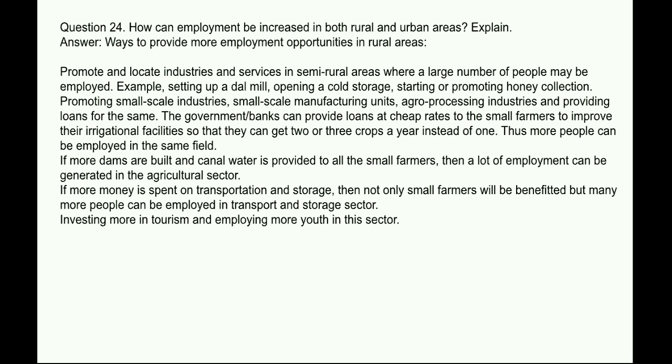The government banks can provide loans at cheap rates to the small farmers to improve their irrigational facilities so that they can get 2 or 3 crops a year instead of one. Thus, more people can be employed in the same field.